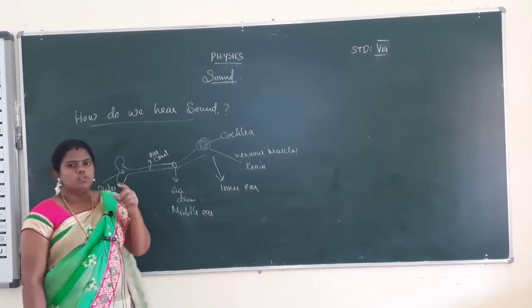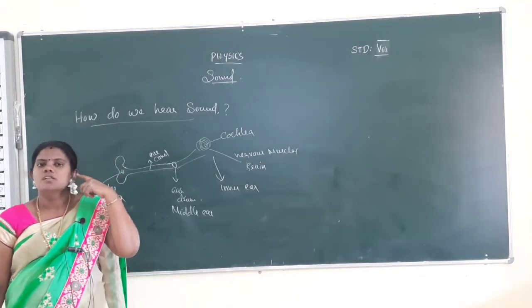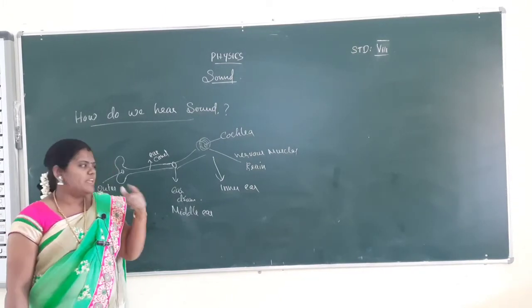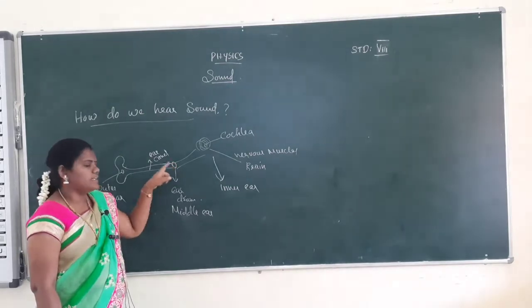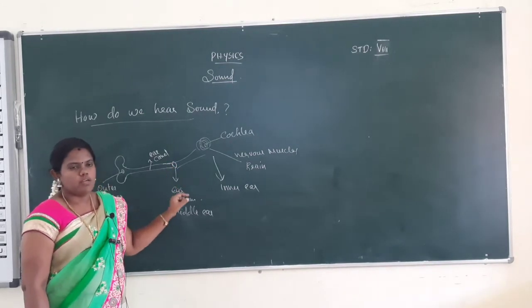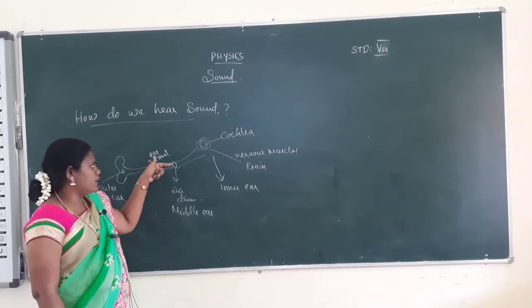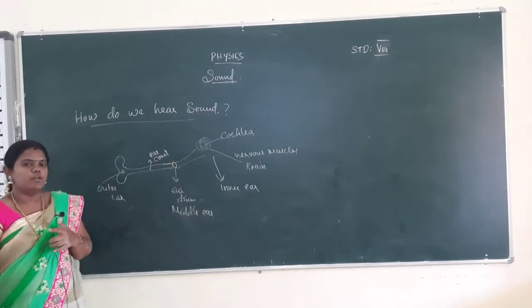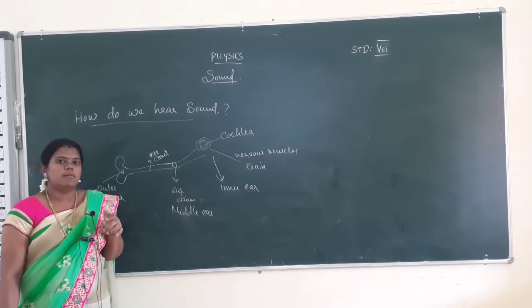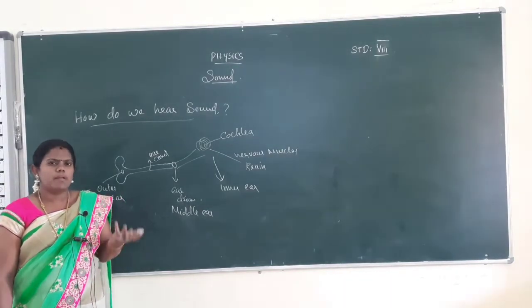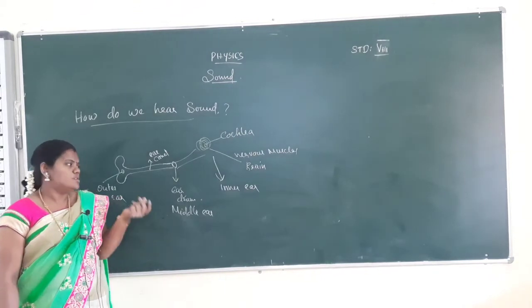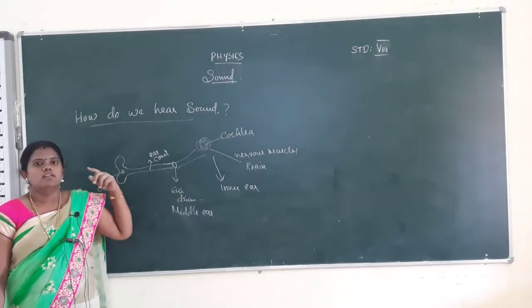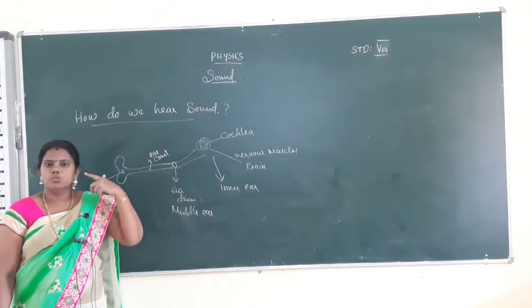Doctors advise that you don't put sharp-edged objects in your ear, because sharp objects can easily affect the elastic membrane in the eardrum. If the eardrum is damaged, one hole will be produced and the sound cannot be heard easily. The elastic membrane does not vibrate easily, so the sound cannot be amplified. We will hear only a little bit of sound. So don't put sharp objects in your ear.